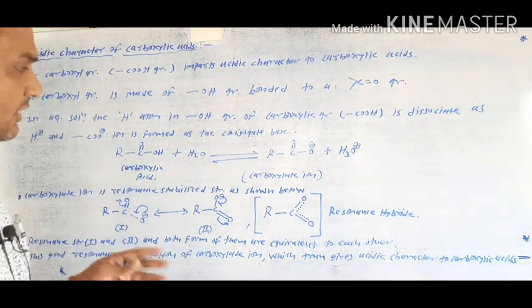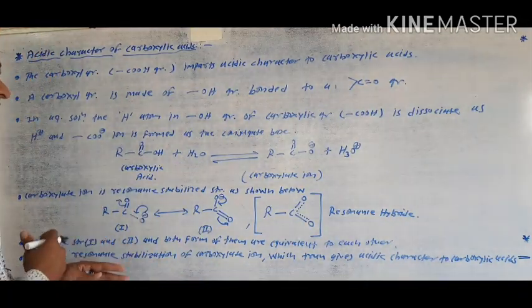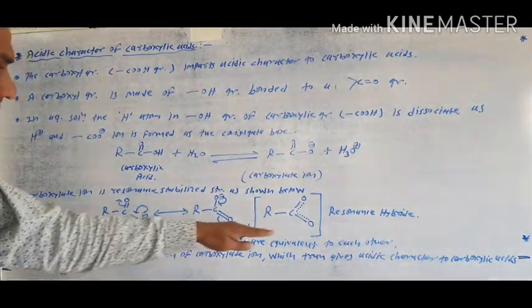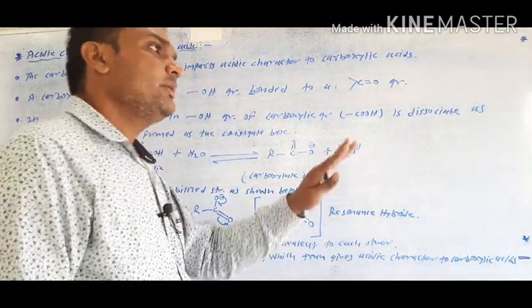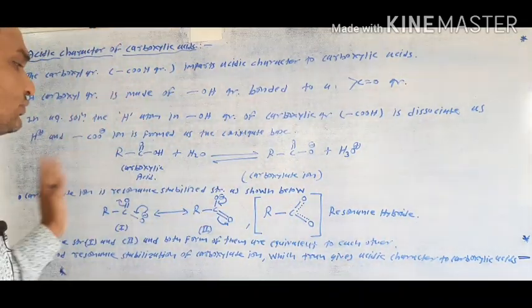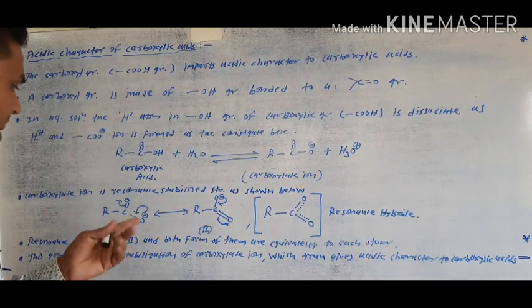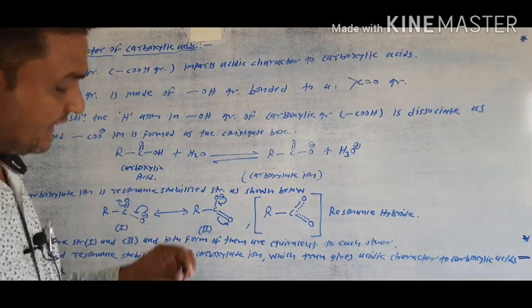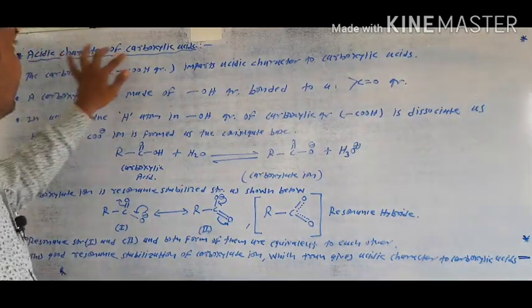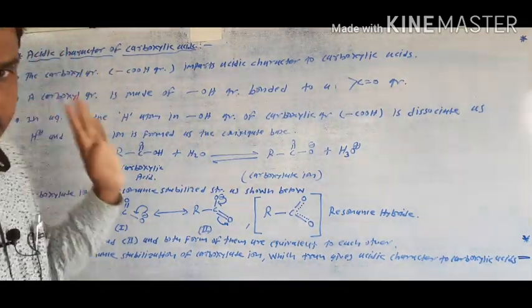Two ions are observed, and the carboxylate ion is well stabilized by the two resonating forms and the resonance hybrid. Both structures are equivalent to each other, and this type of stabilization is observed in carboxylic acids. In this way they show the acidic character of the carboxylic acid.